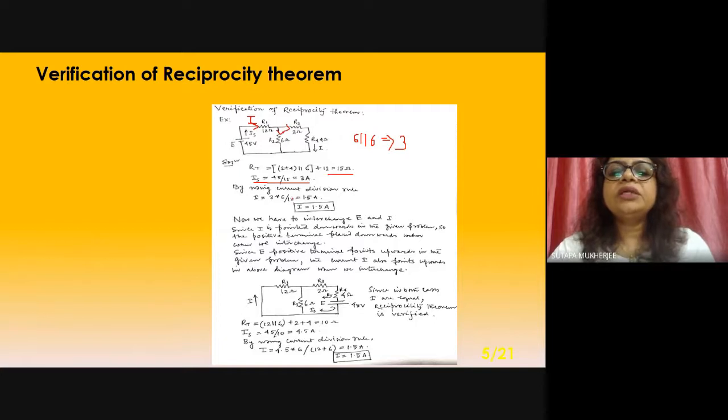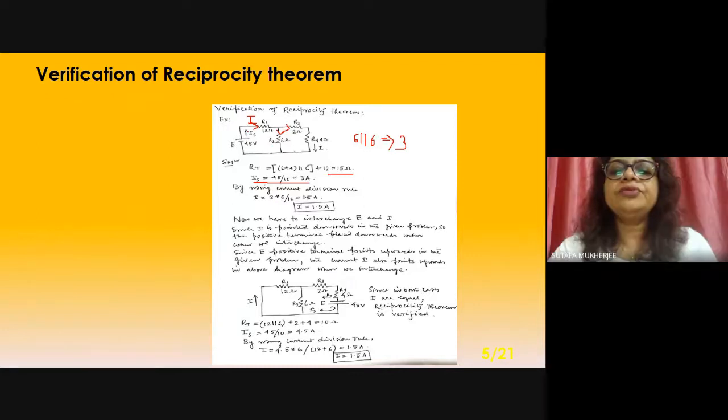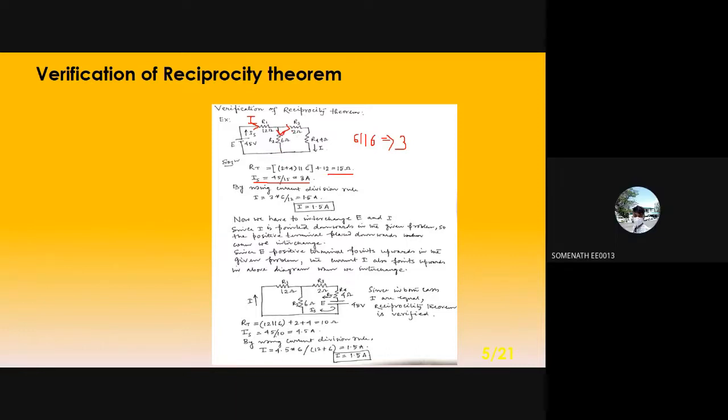So what is the amount of current that will flow through the six ohm resistance or 4 ohm resistance? This is the main current 3. Yes, ma'am, current division rule. One is 6 ohm and another is the other resistance by sum of the resistances.